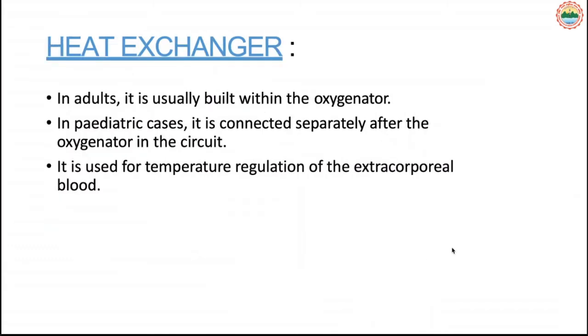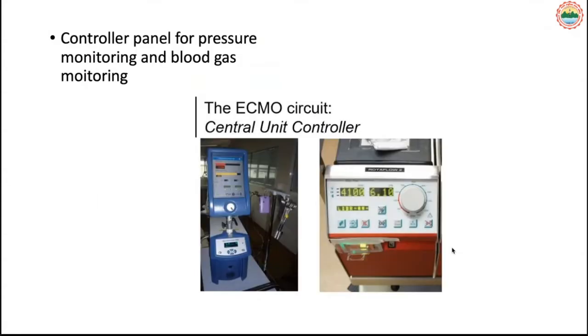With the heat exchanger, you can optimize the temperature of the blood before it goes to the body. This is especially useful in pediatric patients, because temperature is easily altered in the pediatric age group. With the control panel, we can control the pressure of the blood flow going to the pump.